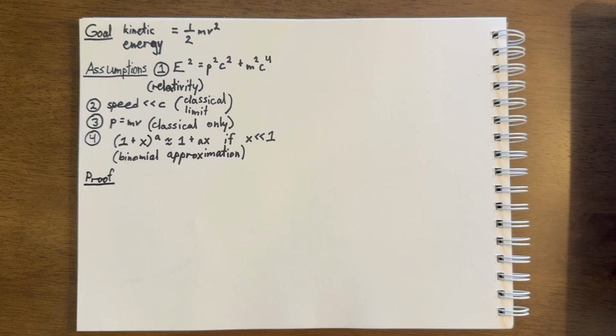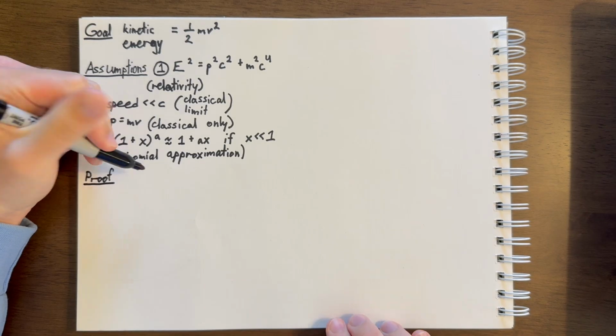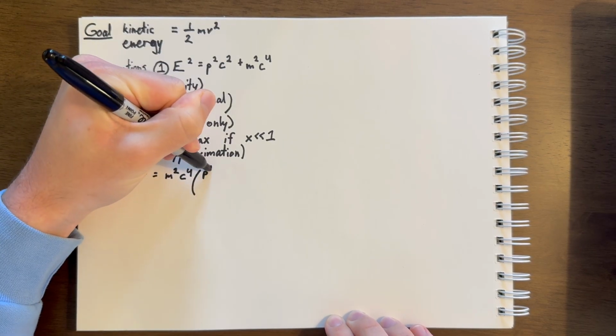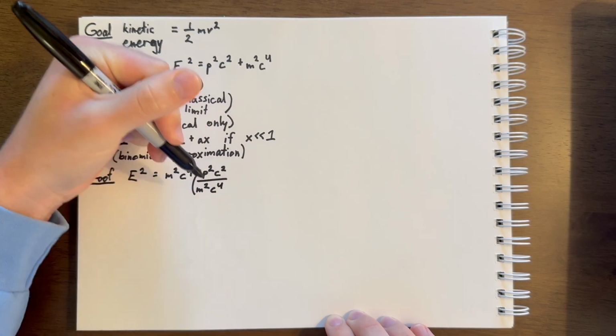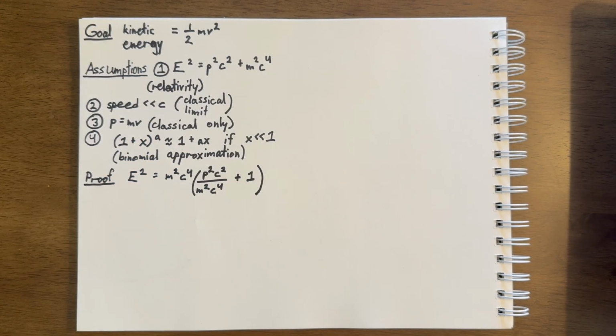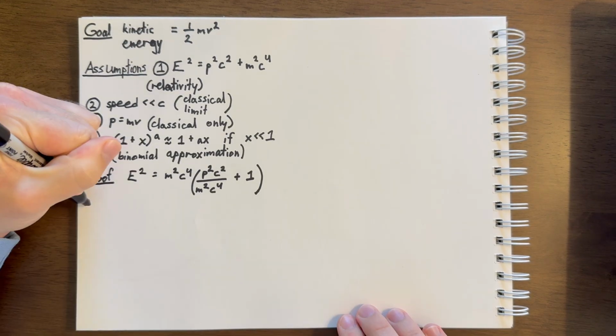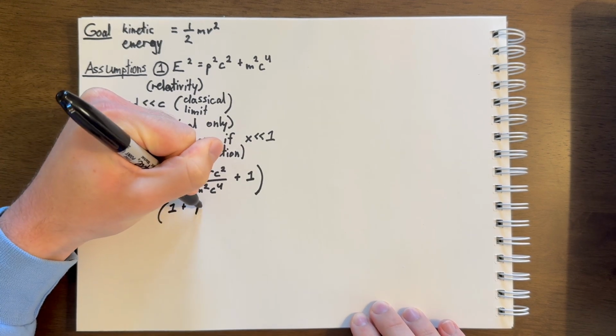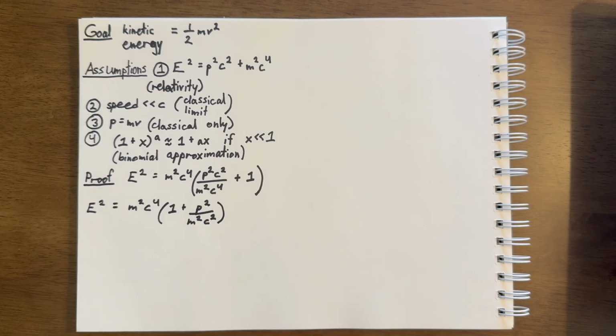We start by taking our first assumption and factoring out m squared c to the fourth, so we get E squared equals m squared c to the fourth, parenthesis p squared c squared over m squared c to the fourth, plus 1 parenthesis. You might notice that c squared over c to the fourth is just 1 over c squared, so we can rewrite this as E squared equals m squared c to the fourth, parenthesis 1 plus p squared over m squared c squared.